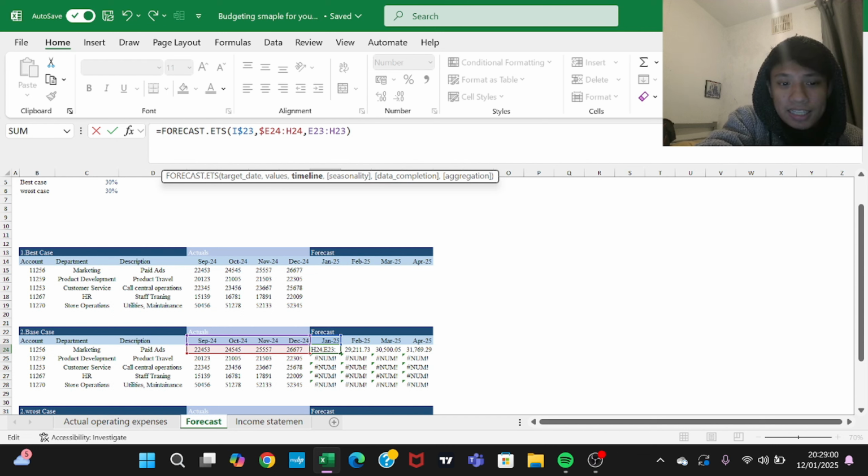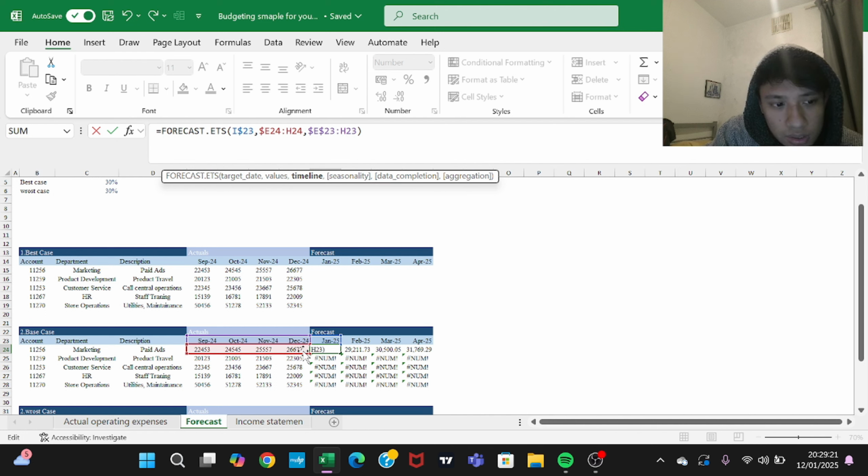So this is the timeline: September 24, 28, November. I don't want it to be moved down as well, because for every expense, for every department, the date is going to be the same, right? The date is going to be the same, so I have to fix all of these. So F4 both. And again here, I want the date to be changed.